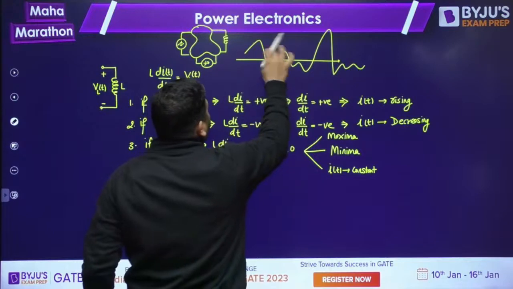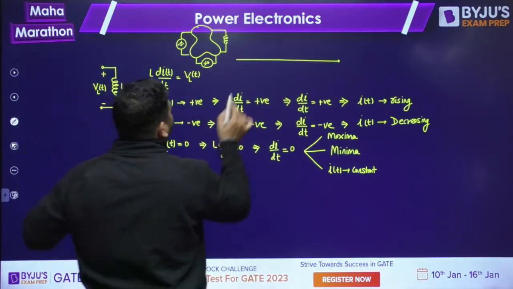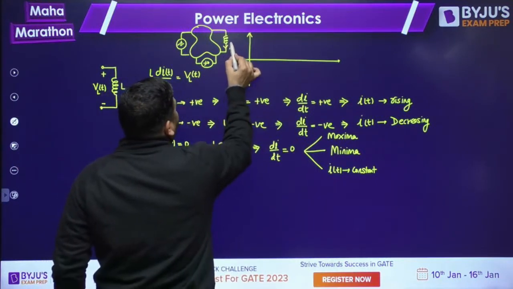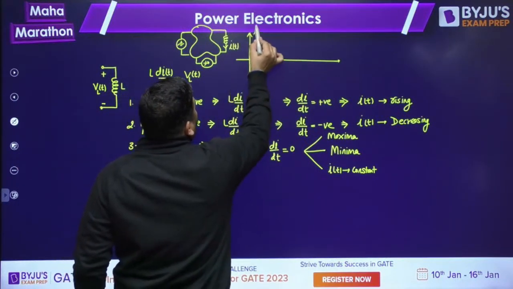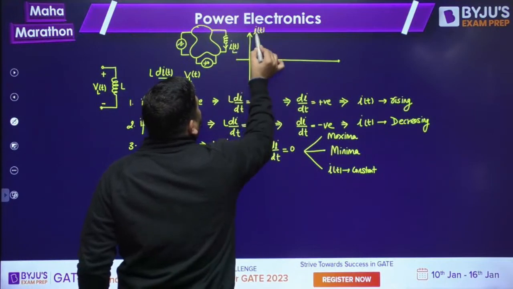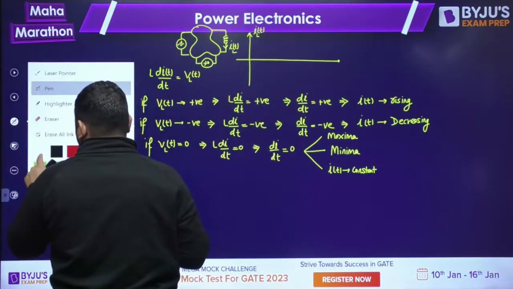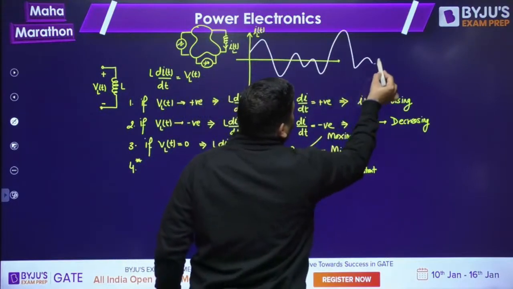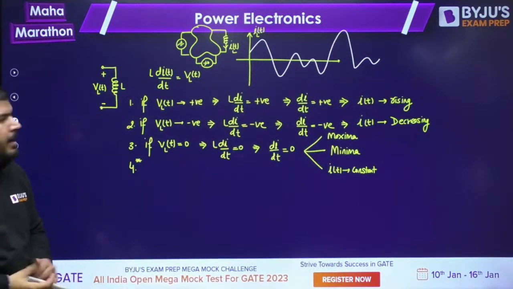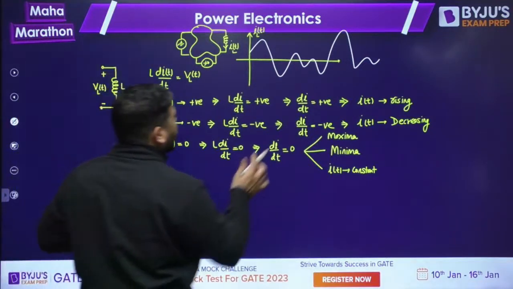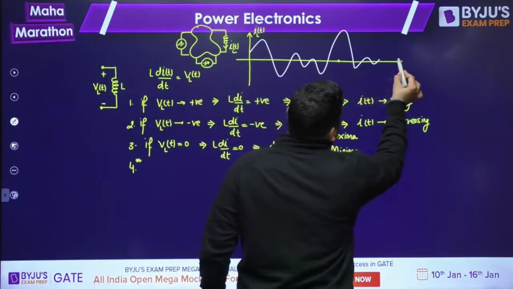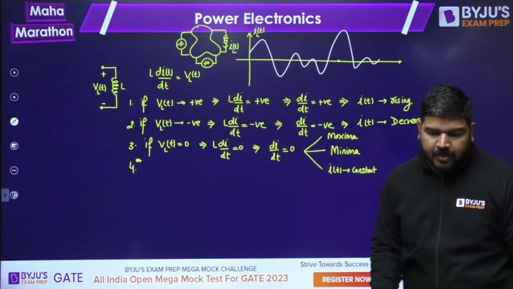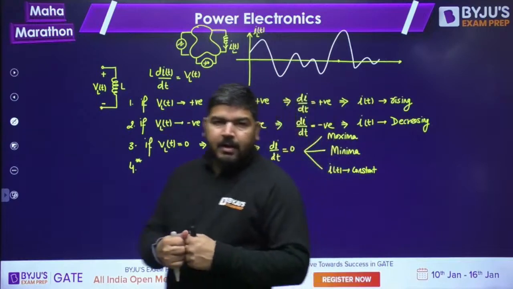Let me redraw this current. So now I have an inductor, and let's say the current in the inductor is IL(t). So I am plotting this IL(t). Let's say the current is like this. The wave shape of the current is provided to us. Now let's analyze the points. There are some special points about the inductor. What are those special points? Let me tell you.